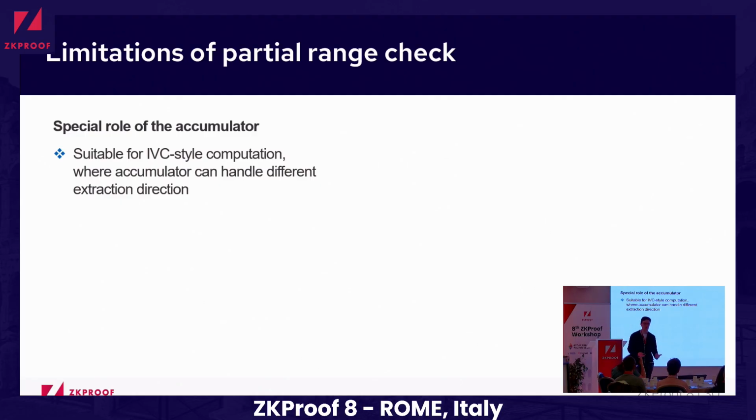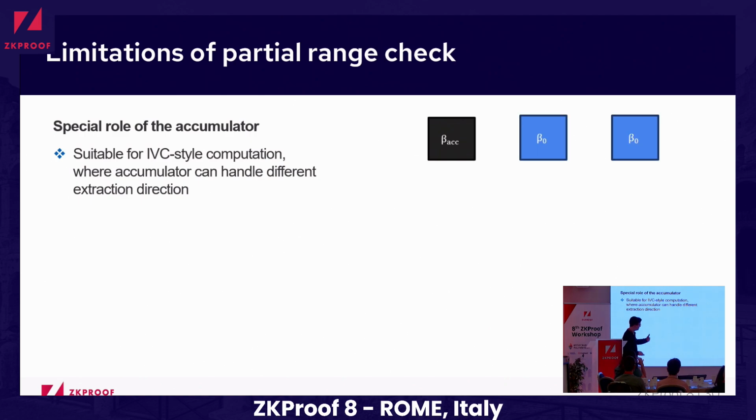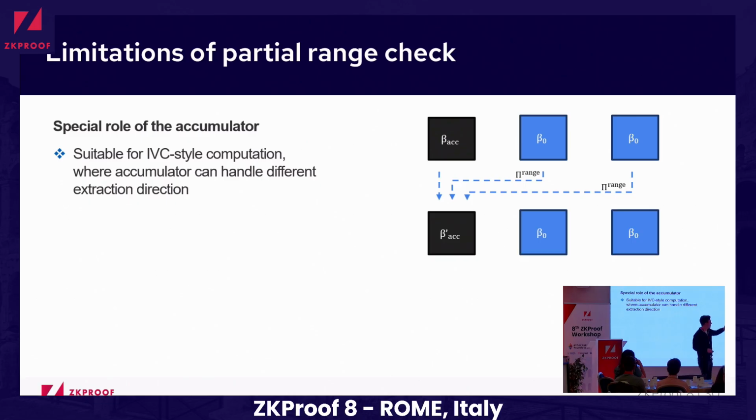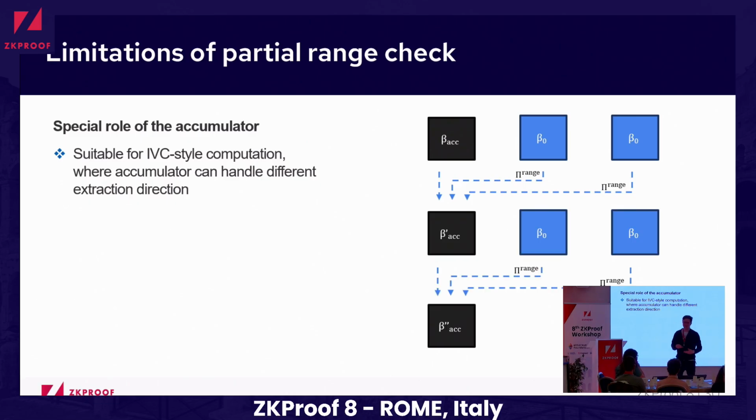It is okay for the incrementally verifiable computation style, where we can always think of the accumulator as just accumulating a new batch of our computation. So we have this accumulator, we perform some range checks on this input relation, we get a new accumulator, and we repeat that process again and again.